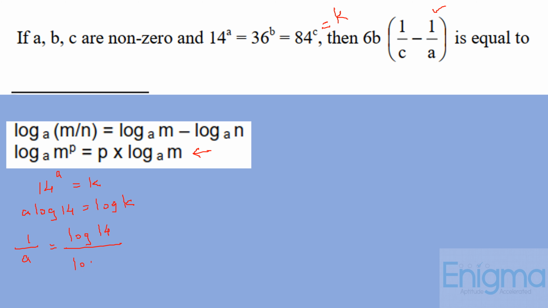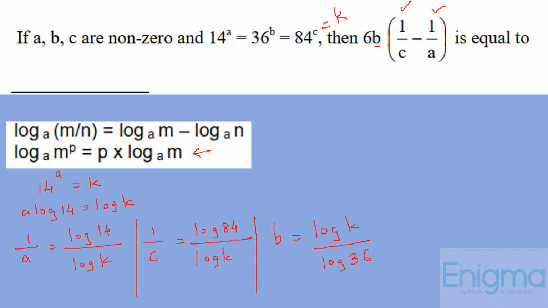upon log of k. Similarly, as we want here 1 upon c, we can have here 1 upon c is equal to log of 84 upon log of k. Now we want here only b. B will be nothing but log of k upon log of 36. Now let's try to solve it further.